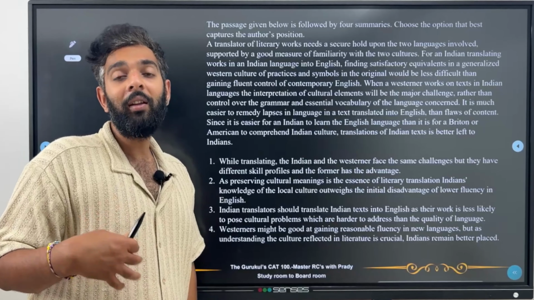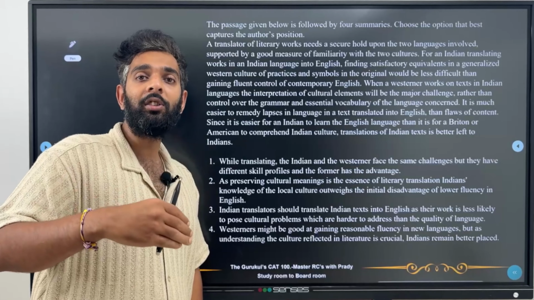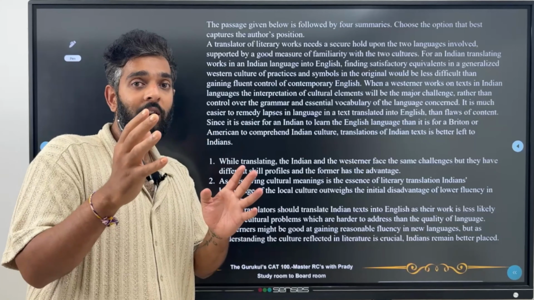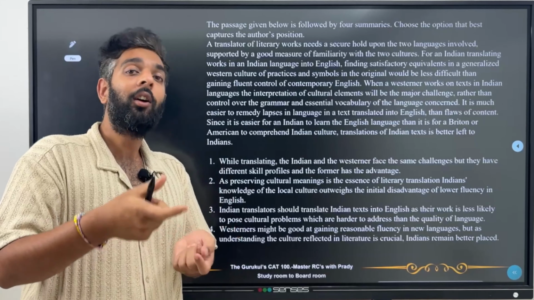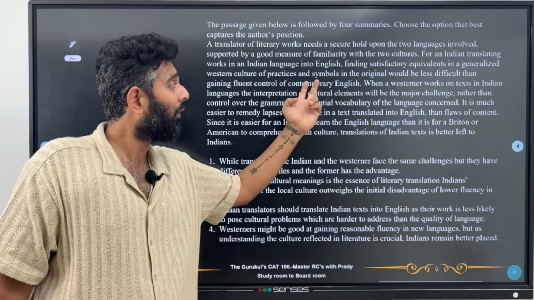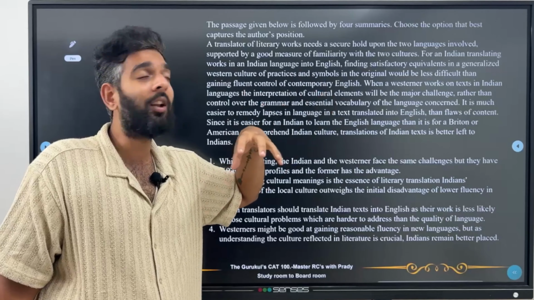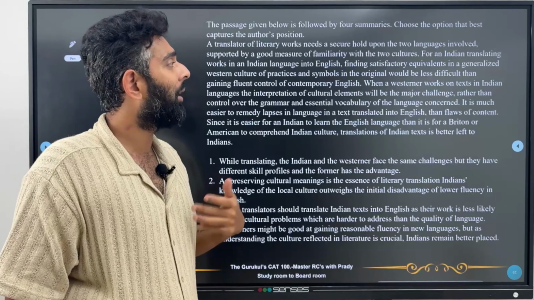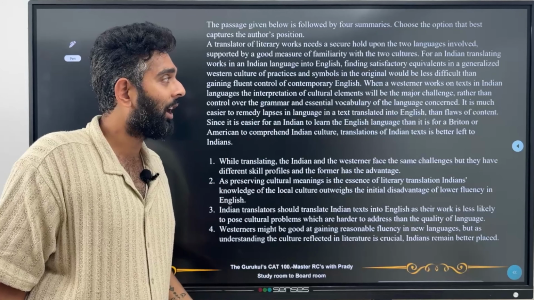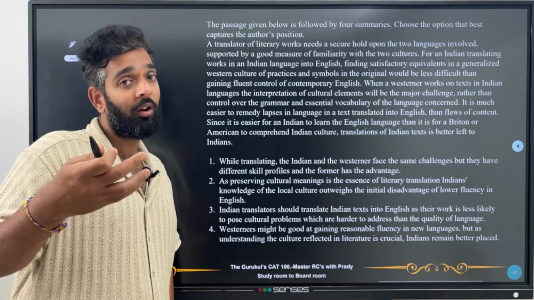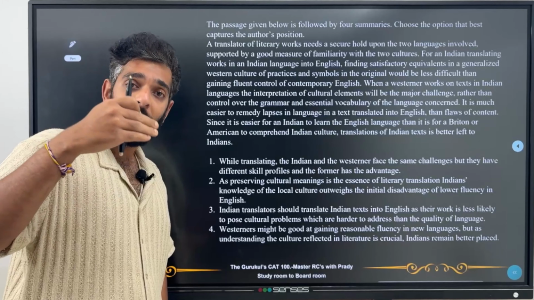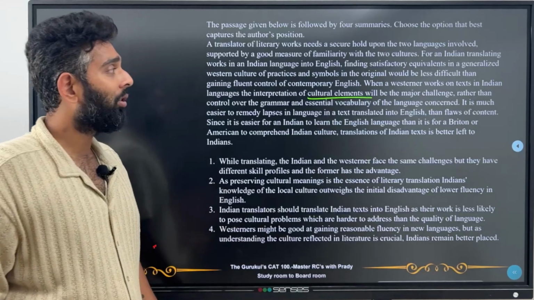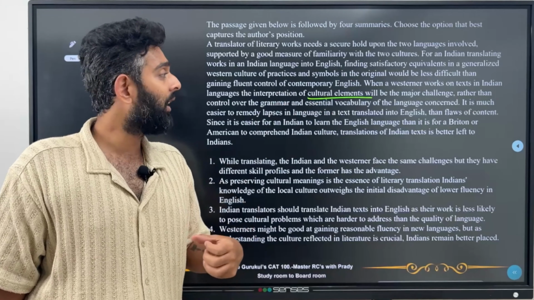That means what? They can very easily find out what are the parallels in culture, what are the symbols and all that they would like to use culturally as far as the English or English speaking cultures are concerned, than to gain knowledge or complete control of contemporary English. Contemporary English means modern English. But when a Westerner works on texts in Indian languages, the interpretation of cultural elements will be the major challenge rather than the control over grammar and essential vocabulary of the language concerned. So if a Westerner is translating Indian texts of an Indian language into English, then the major problem would be understanding the cultural elements. It's not about understanding the grammar and essential vocabulary of the Indian language in itself.